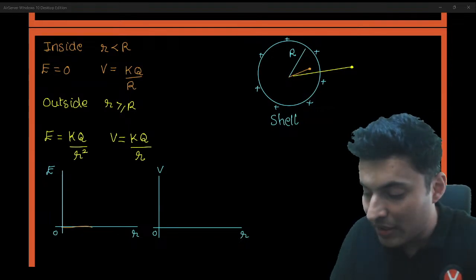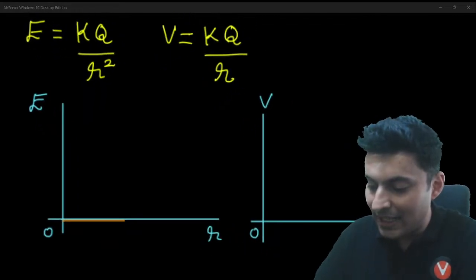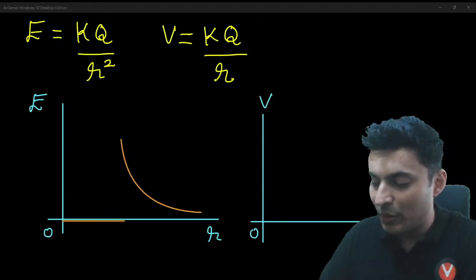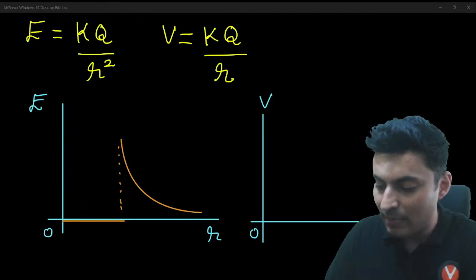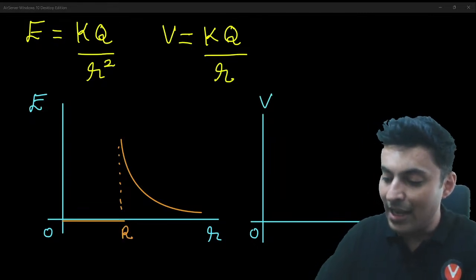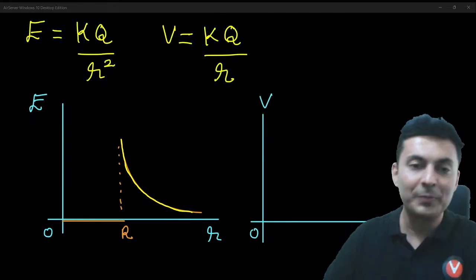So it will be 0, nothing. It is flat. And then suddenly it jumps up and then it becomes a curved line over here. So where does that jump happen? That jump happens at R. And after that, you can see it is a curved line.